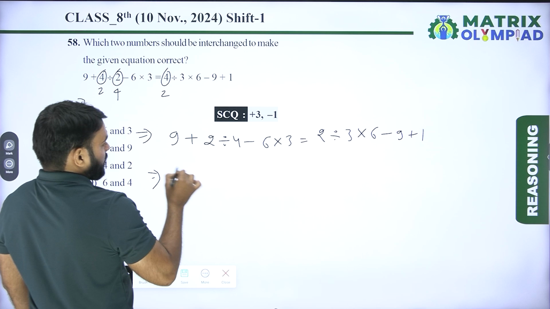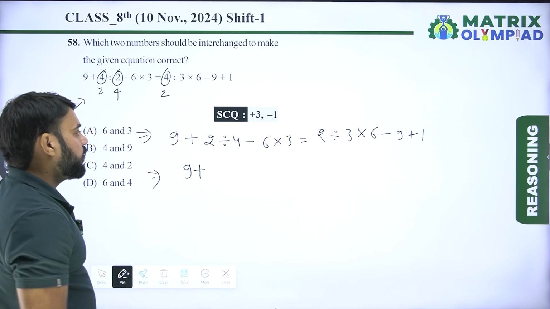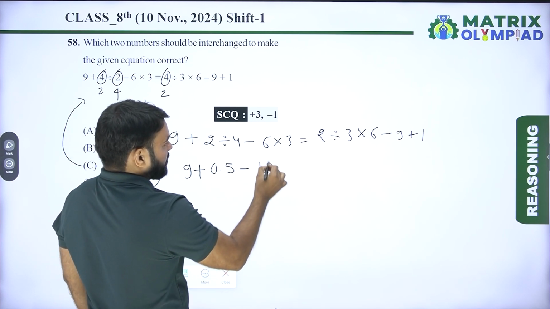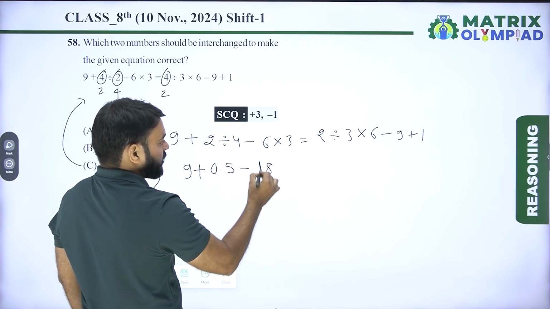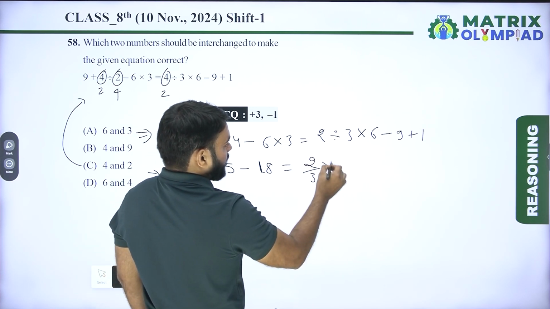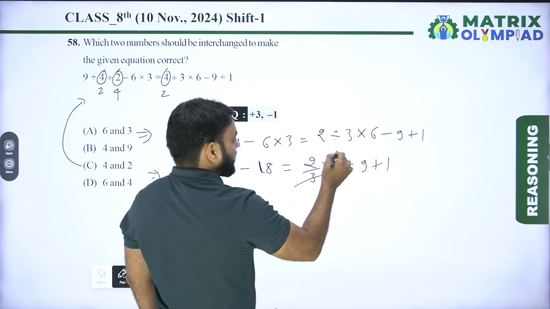Now 9 plus 2 divided by 4 means 0.5, minus 18, because 6 multiplied by 3 means 18, is equal to 2 divided by 3 into 6 minus 9 plus 1. 3 2s are 6.